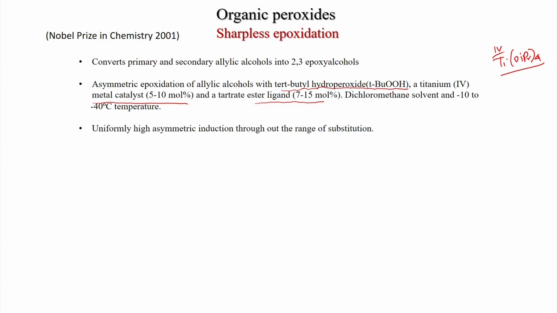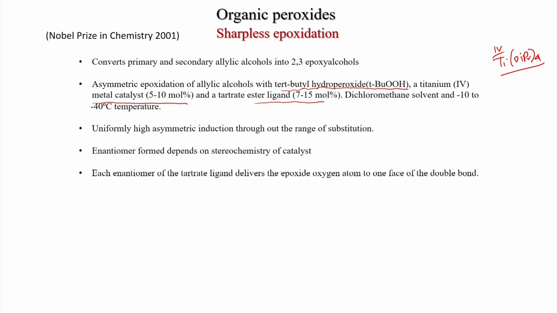Uniformly high asymmetric induction throughout the range of substitution, it is possible to get high asymmetric induction. The enantiomer form depends on the stereochemistry of the catalyst. So, the catalyst determines the stereochemistry. If you use D, or if you use the other, L, then you get the other stereochemistry of the product.